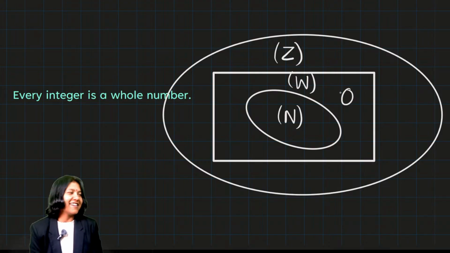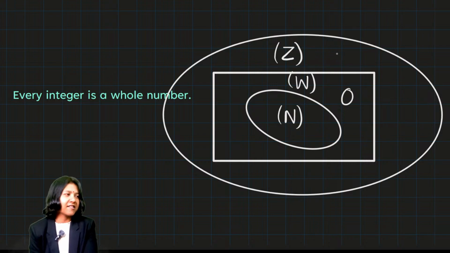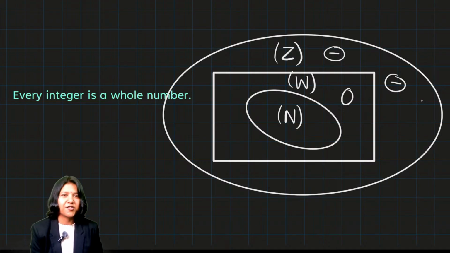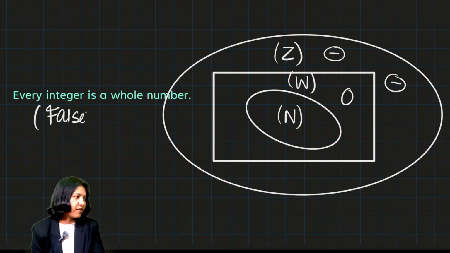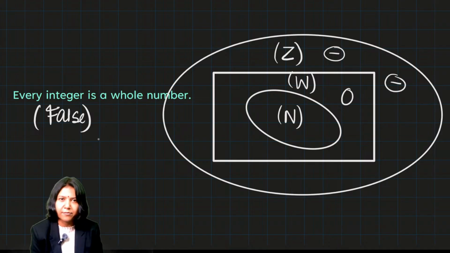Whole numbers are supposed to be the smaller set, or whole numbers are a smaller family than integers, right? So every integer cannot be a whole number because integers lie here with a negative sign, and that does not represent whole numbers. So the answer is false. Why? Because we can give an example that contradicts the statement. We can say that -3 is an integer but definitely not a whole number.